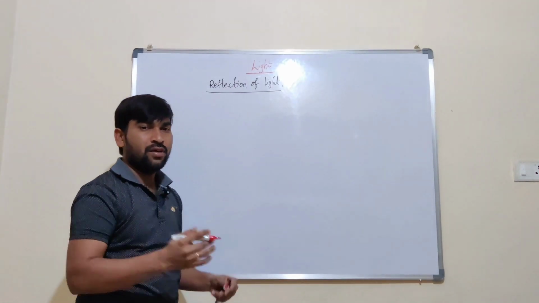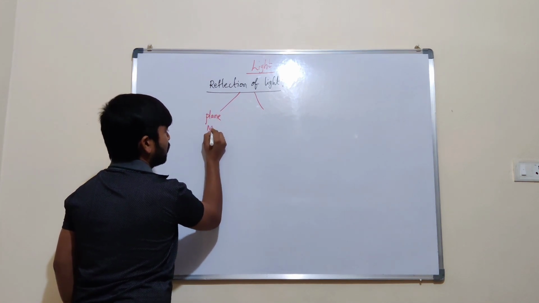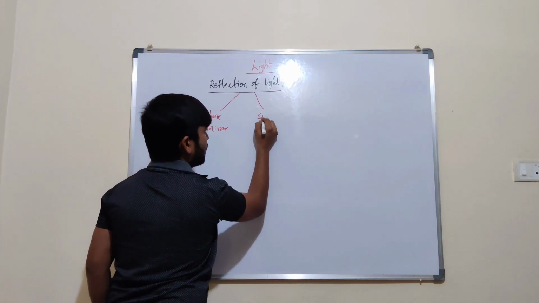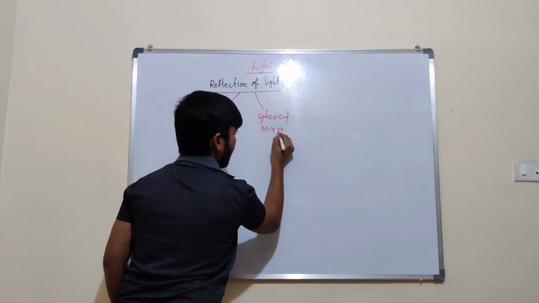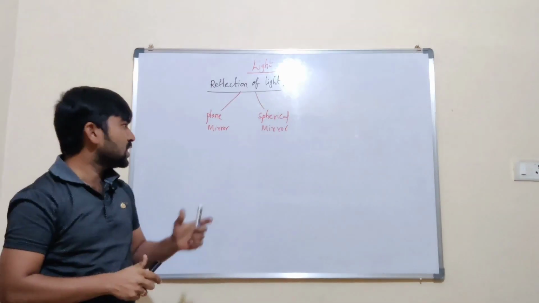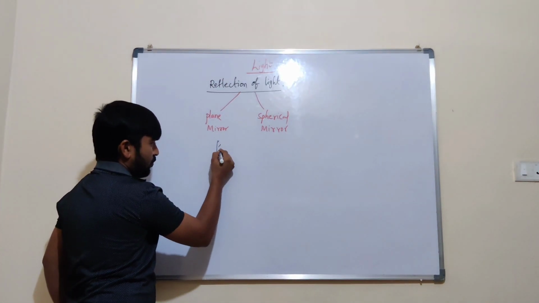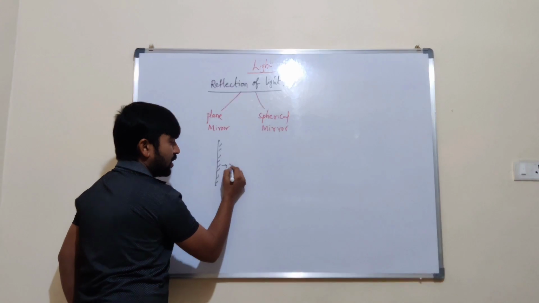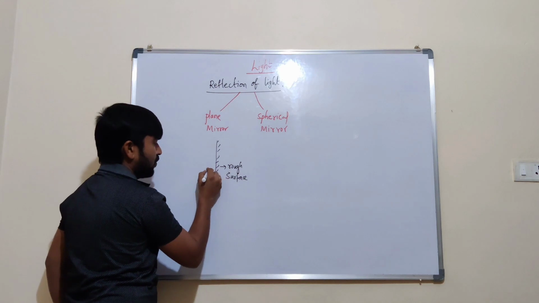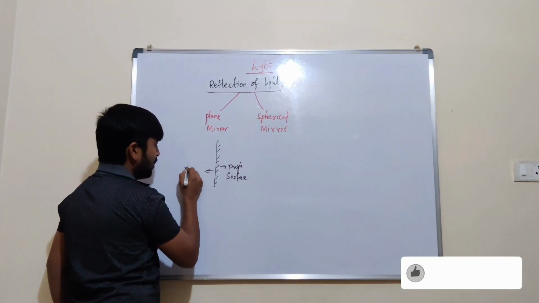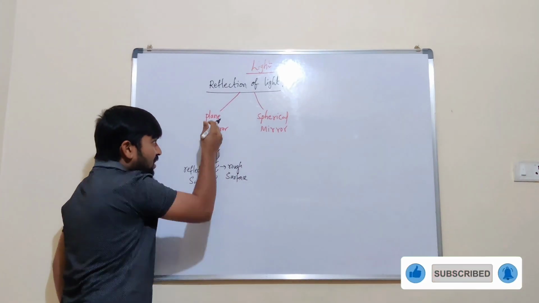Reflection of light has two types: one is due to a plane mirror, another is due to a spherical mirror. What do you mean by a plane mirror? And what do you mean by a spherical mirror? A flat surface we consider as a plane mirror. One side is a rough surface, and the other side is a smooth, very flat, reflecting surface. So this is related to the plane mirror.